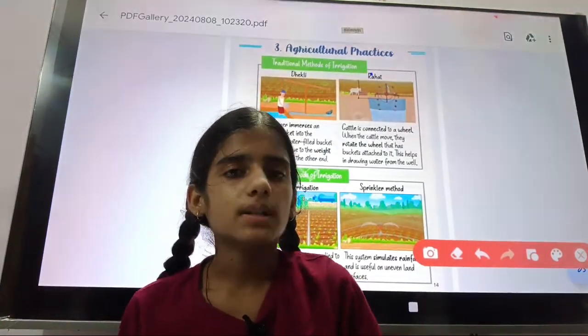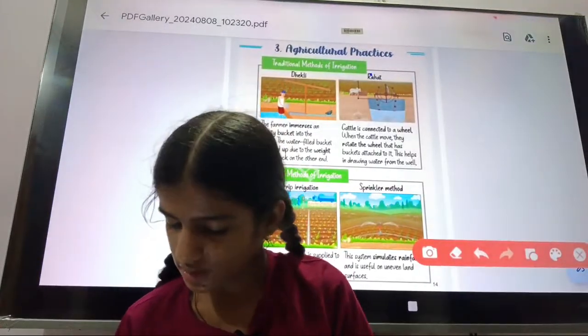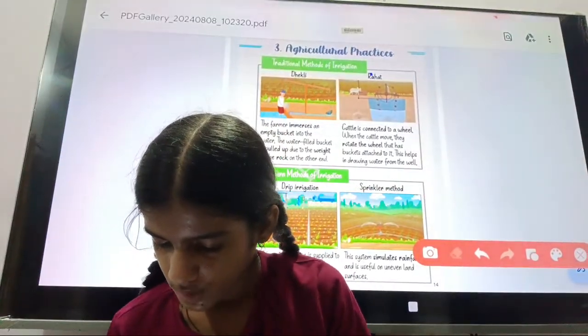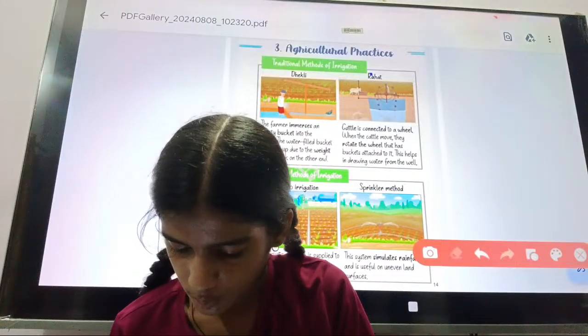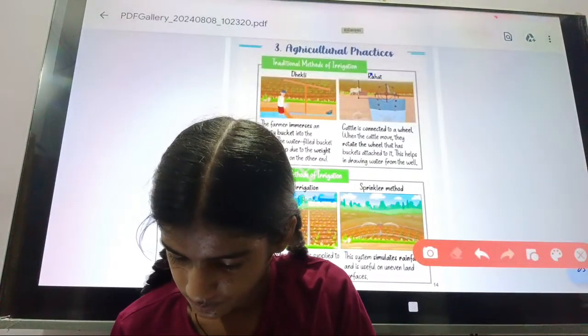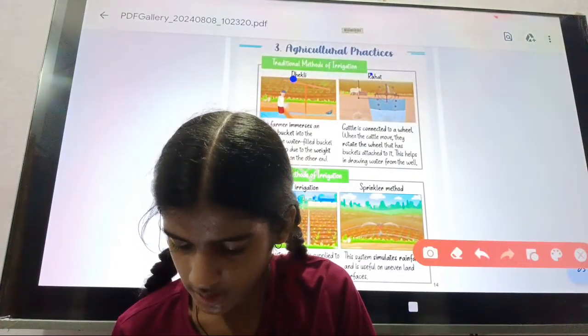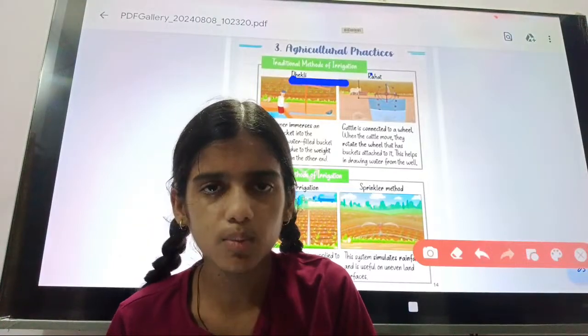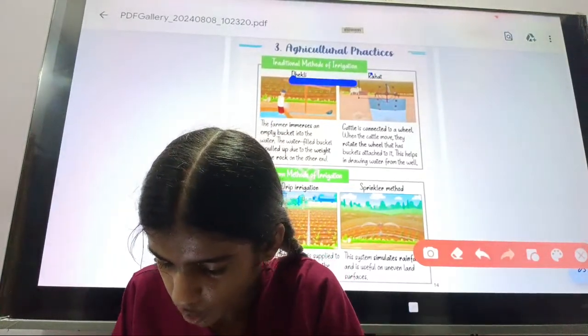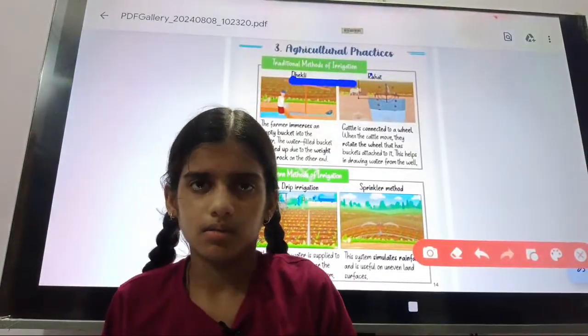When the cattle move, it means when the animal moves, suppose here the animal starts moving, they rotate the wheel.